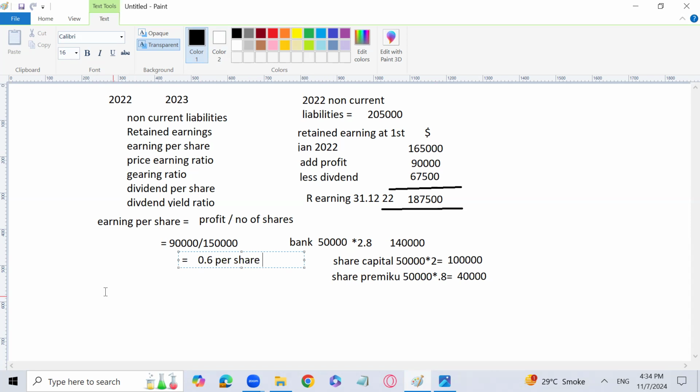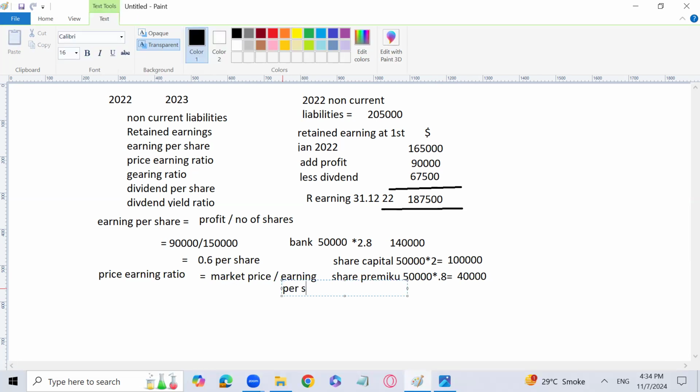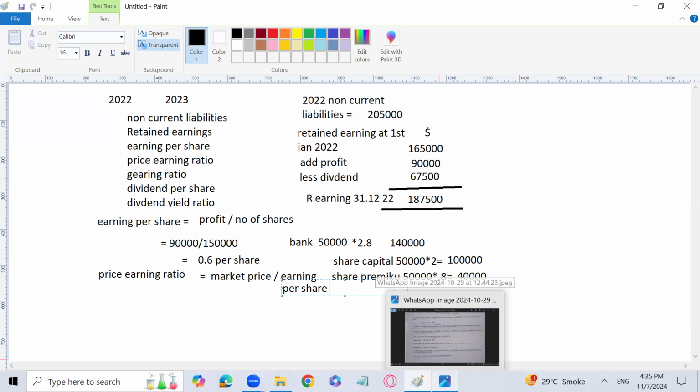Next ratio is price earning ratio. Let's calculate it. Price earning ratio is market price per share over earning per share. It shows the investor confidence in the business, how much investors are confident about the business. It shows that the business is growing in the future, and more dividends are expected. The higher the ratio, the better it is going to be.